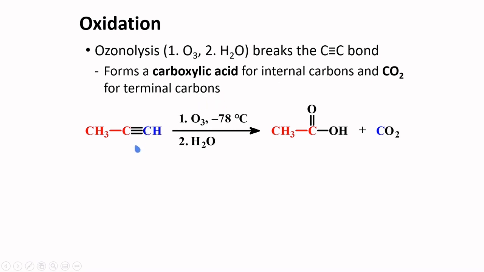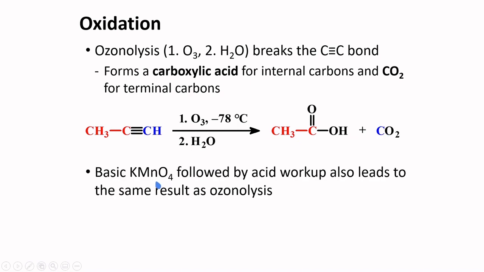For the case of propyne here, this bond here breaks and this component, which is monosubstituted, forms acetic acid, and this component here, which contains the terminal carbon, becomes carbon dioxide. If an internal alkyne is used, then 2 equivalents of carboxylic acid is expected. Basic potassium permanganate followed by acid workup also leads to the same result as ozonolysis.